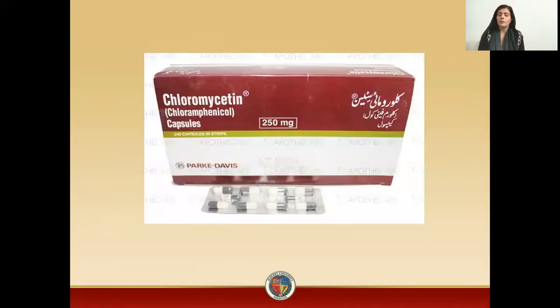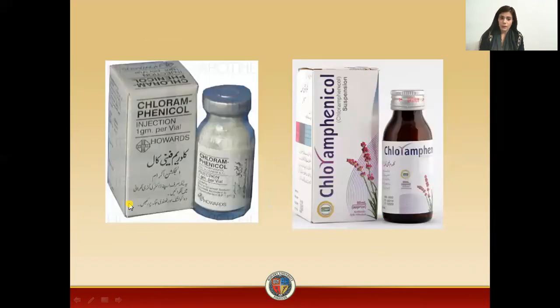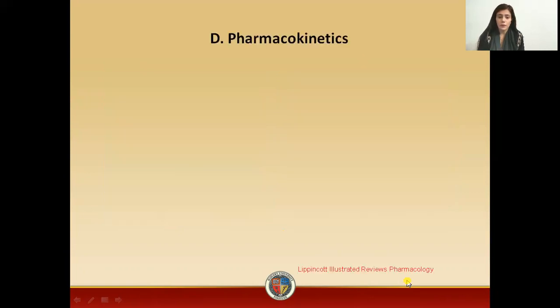Now, different types of formulations of the drug are available in the market. For example, we have capsules in the market. Then we have ophthalmic solutions, eye drops available in the market. We have IVs available of the drug. Then we have the suspensions available in the market. Even then, this is not a safer drug.